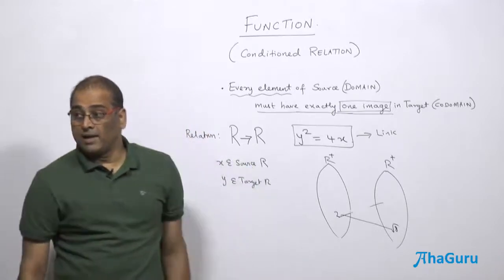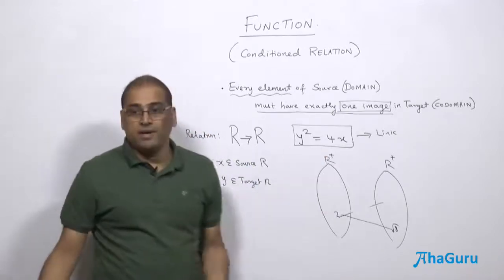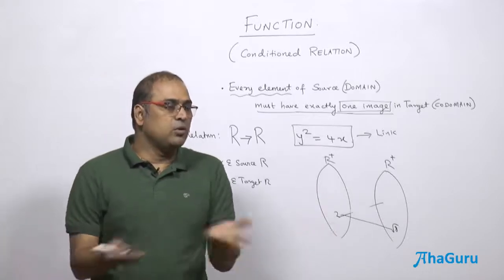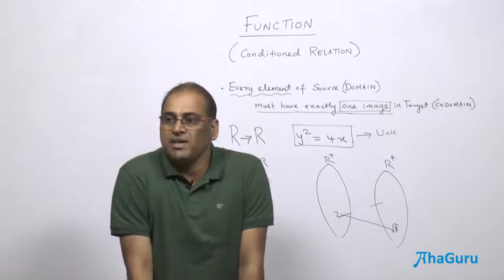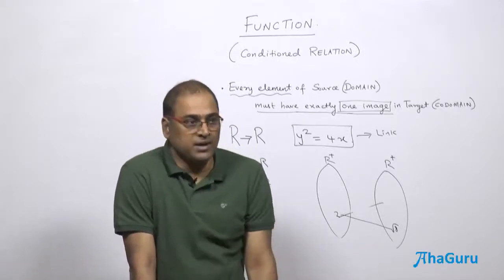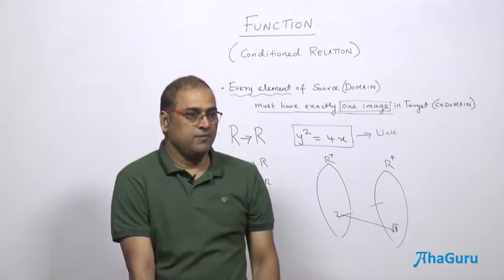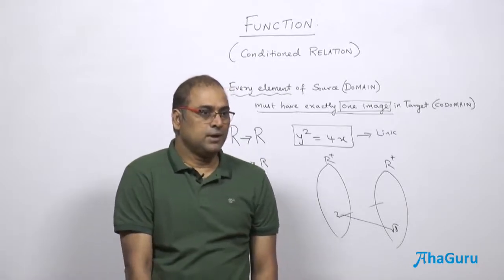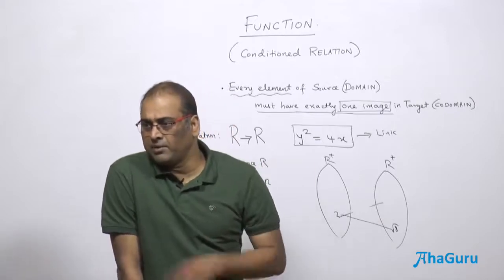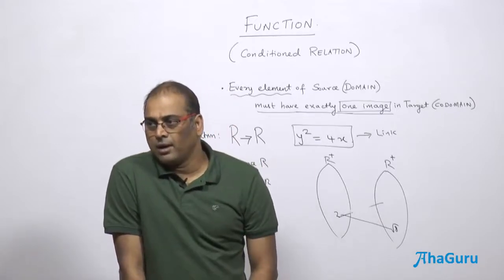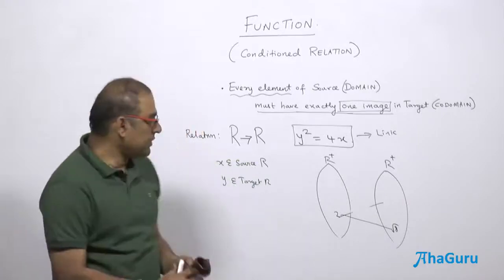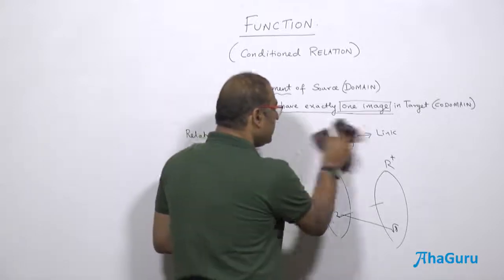And if you take all the reals, what happens? The negative part is not going to give any part of the curve. That means it's not a function, because you have elements which do not have images. That is why what is more important in a function is that you have to define the source, the target, and then the link. Sometimes the link is given and you have to presume the source and target. For example, let me take